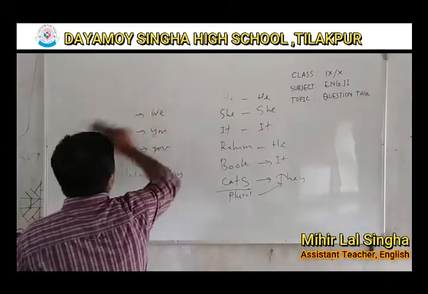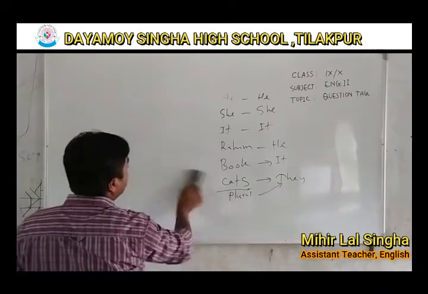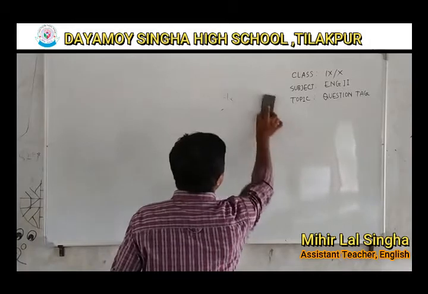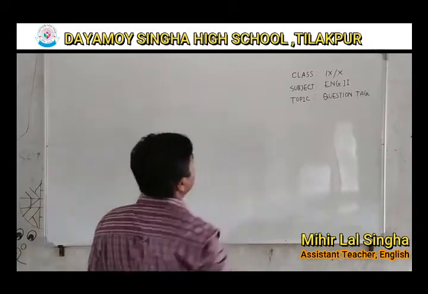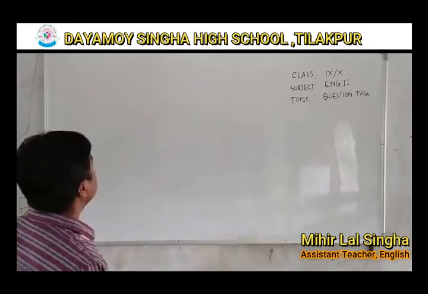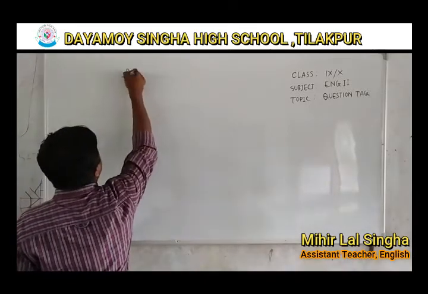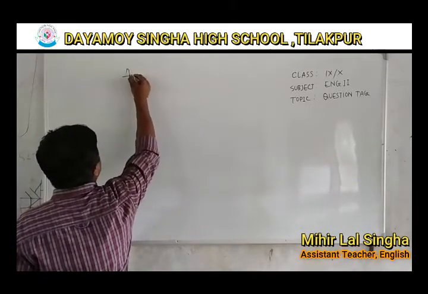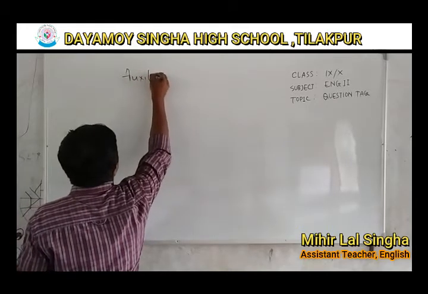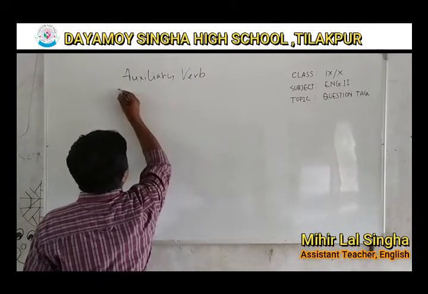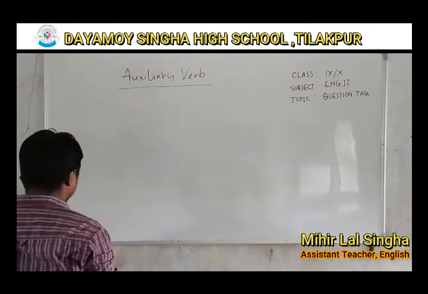Okay, so to get the auxiliary verb and the affirmative and the negative form, we have to understand the auxiliary verbs first. So how many auxiliary verbs are there? Okay, first the be verb.